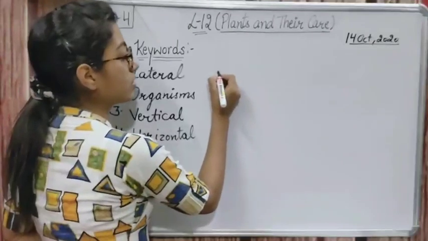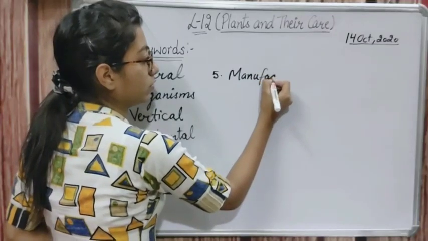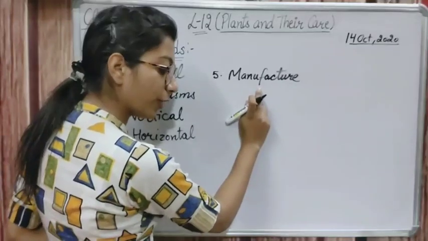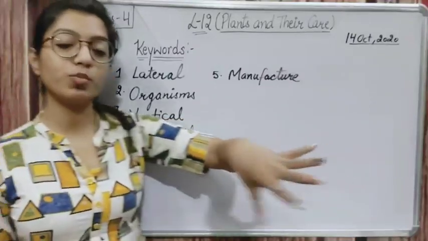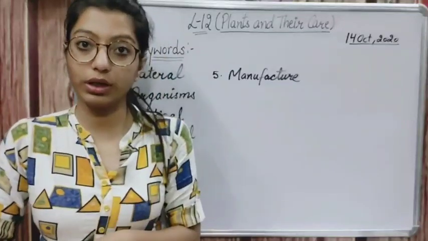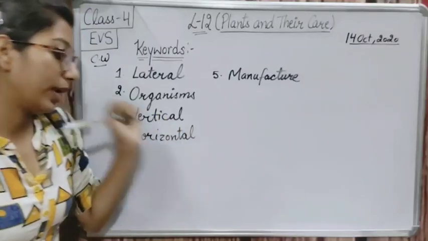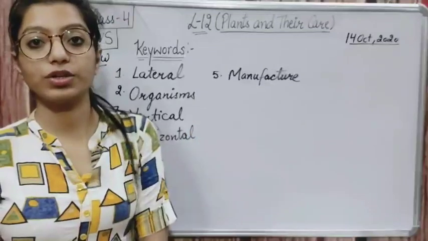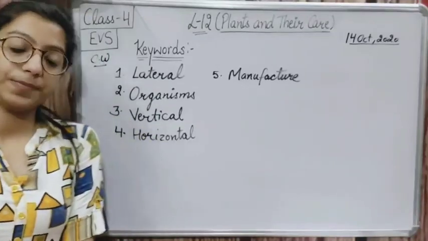Then next is manufacture. Manufacture means to make something in large quantities by using the big machines. Okay, by using the machines. So to make something in large quantities is known as manufacture. Manufacture.